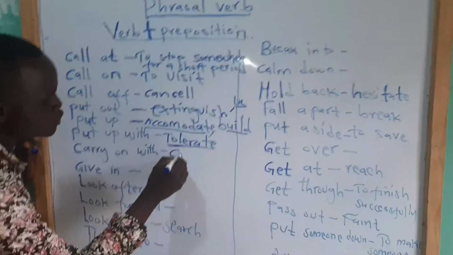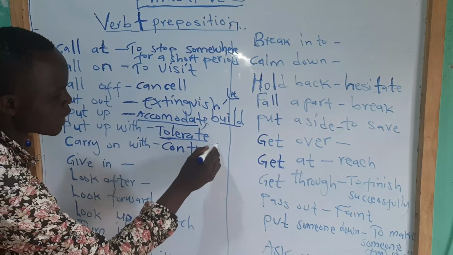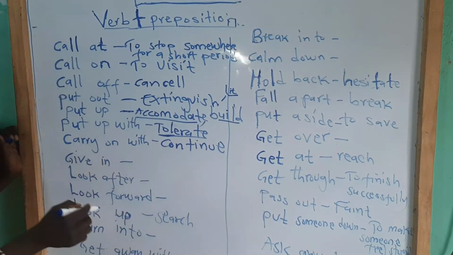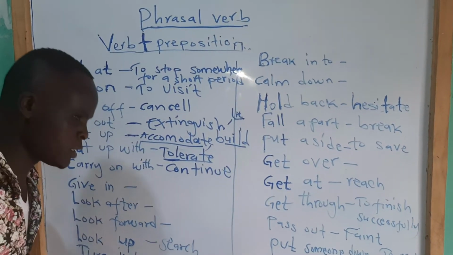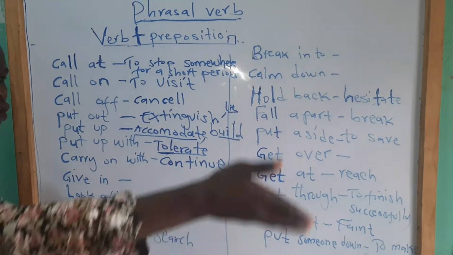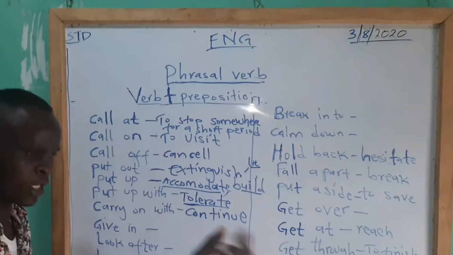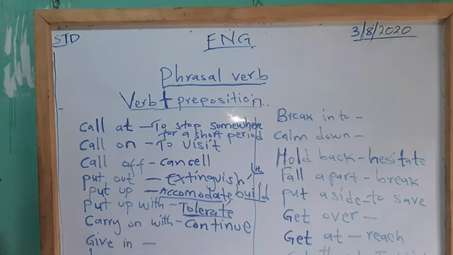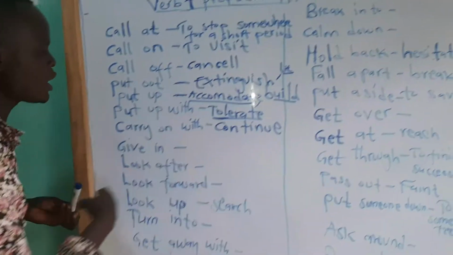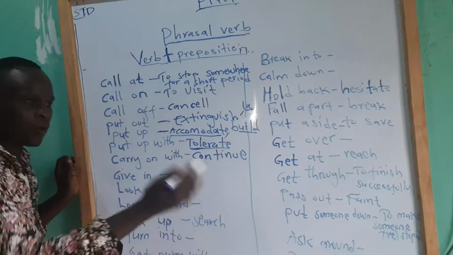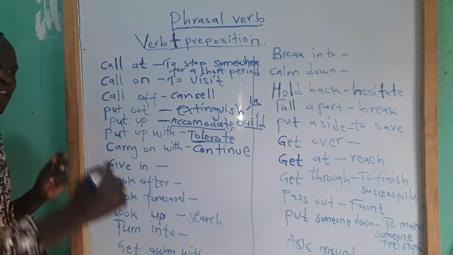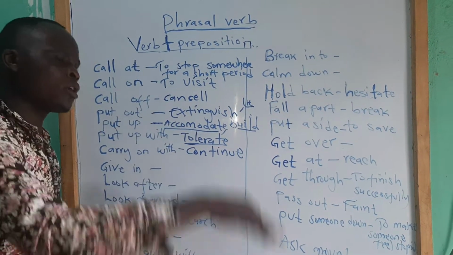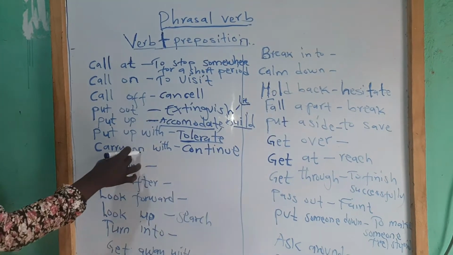Carry on with means to continue. Next one is carry on with, which means to continue. There is something somebody was doing. If somebody was doing a certain activity and someone says, just carry on with it, it means to continue doing whatever the person is doing. You say carry on with the work. Carry on with reading. Carry on with writing. Carry on with cooking. Carry on with playing. Continue doing whatever you are doing. That is the meaning of carry on with.